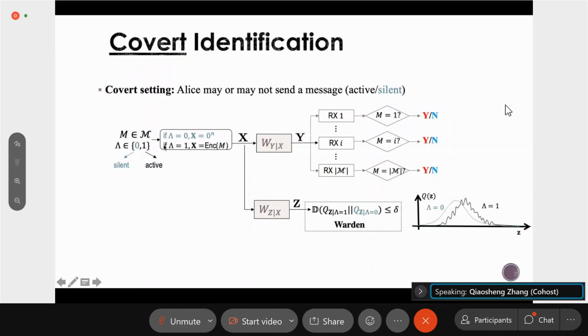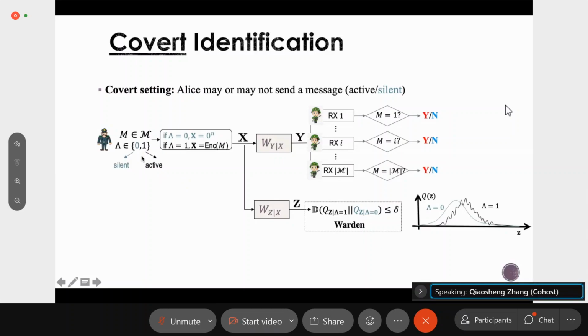So basically this is the covert identification problem. We want the receivers to be able to identify the message, and we also want the communication to be covert with respect to the wardens. This kind of problem can also find some applications in real-world scenarios.